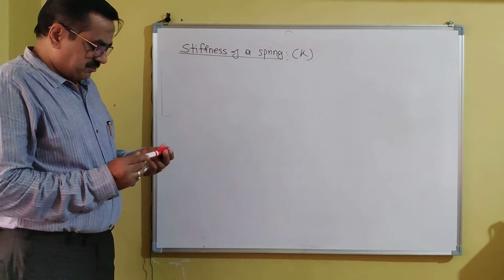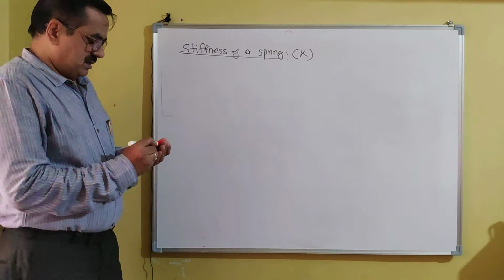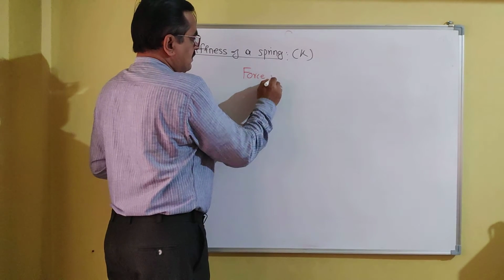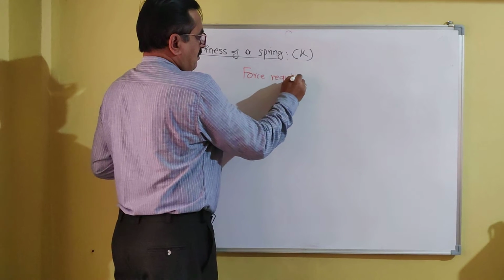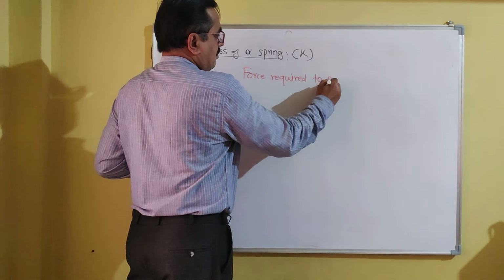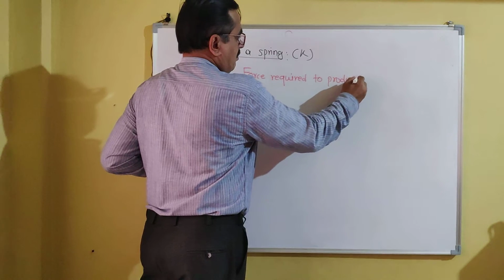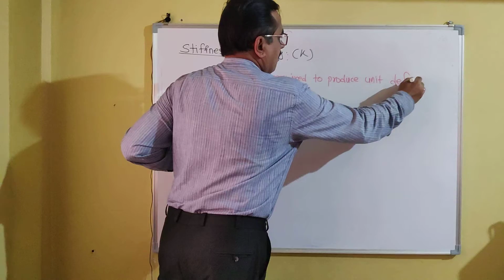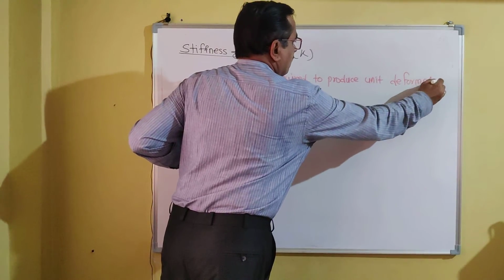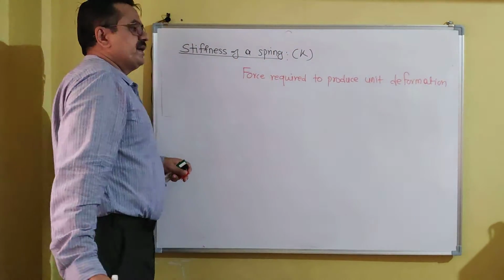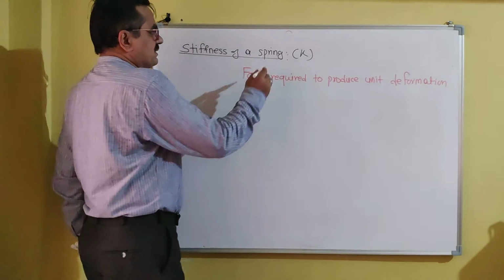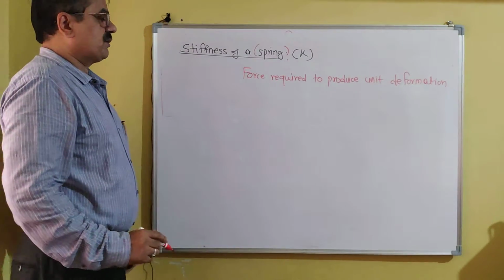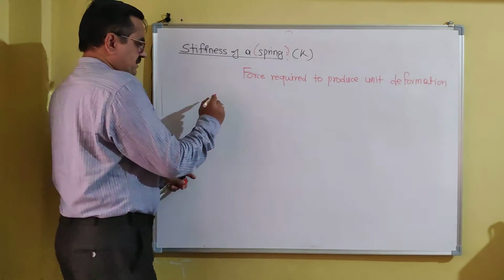Okay. Now what is stiffness? Stiffness of a spring is nothing but the force required to produce unit deformation. We are discussing this with reference to a spring. So the force required to produce unit deformation is called stiffness.